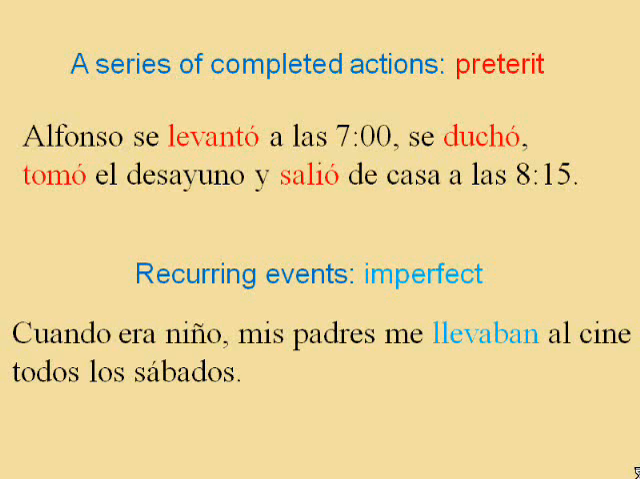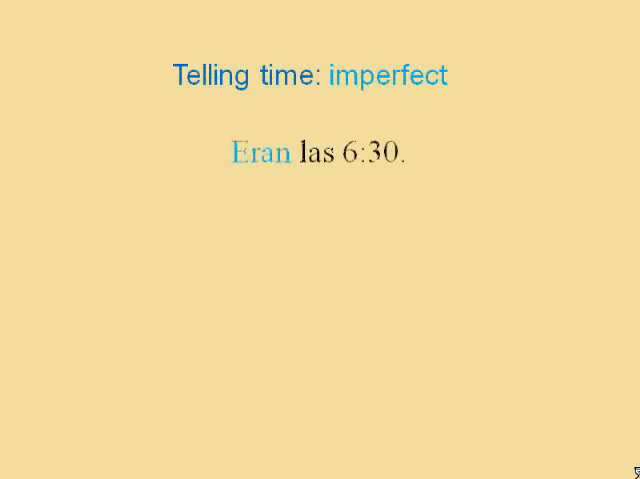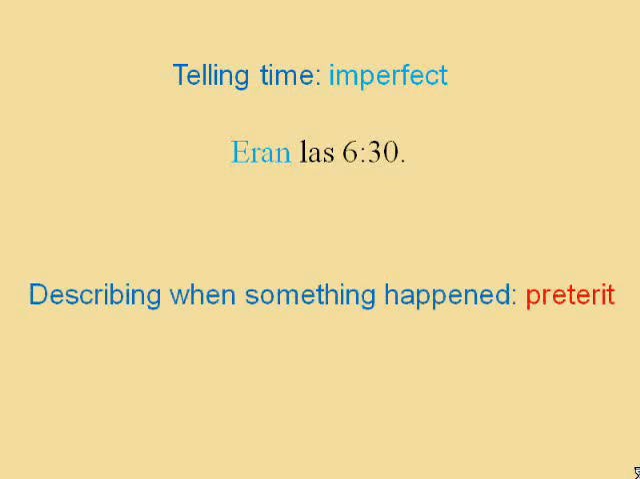The imperfect is also used when telling time in the past. Eran las 6:30. It was 6:30. But the preterite is used when describing when something happened. Paco llegó a las 8. Paco arrived at 8.